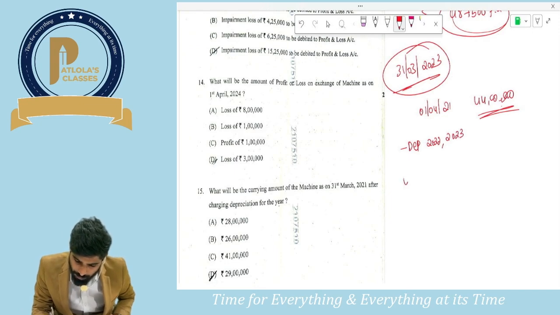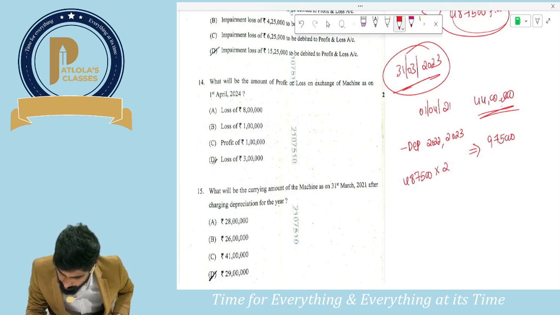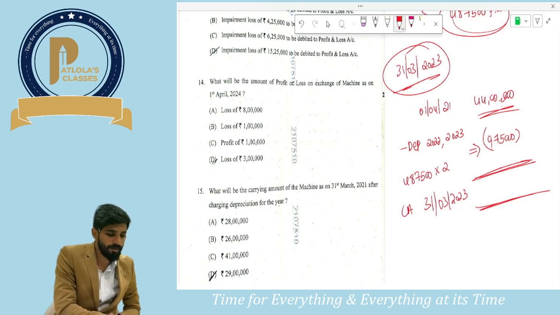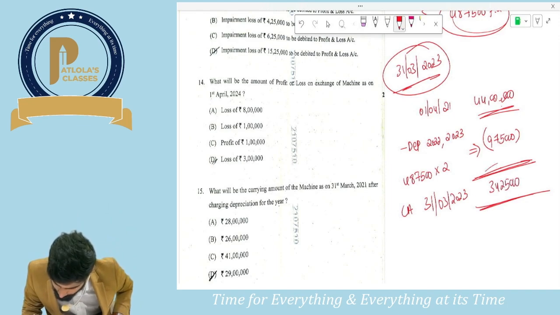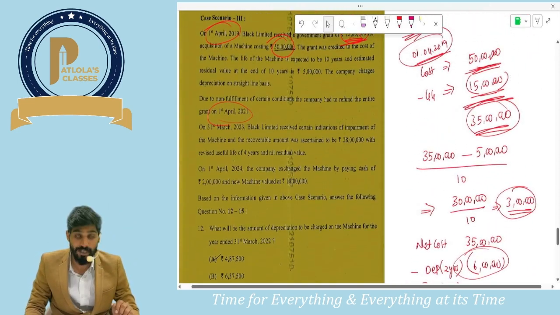Each year is how much? 4,87,500 into 2 years, how much would be depreciation? 9,75,000. So how much will be the carrying amount as on 31st March 23 when the impairment happened? It would be 44 lakhs minus 9,75,000, guys. So it would be 34,25,000.